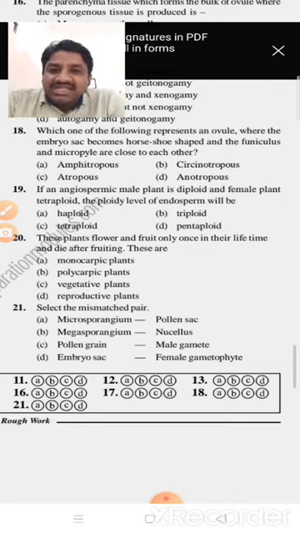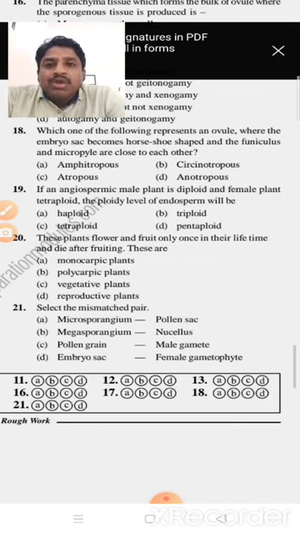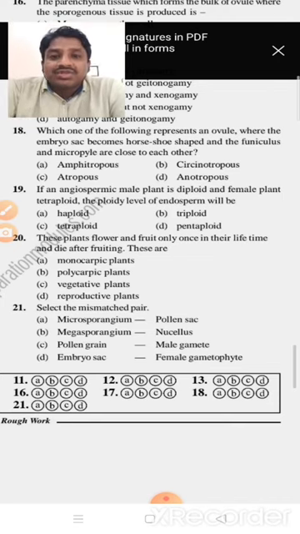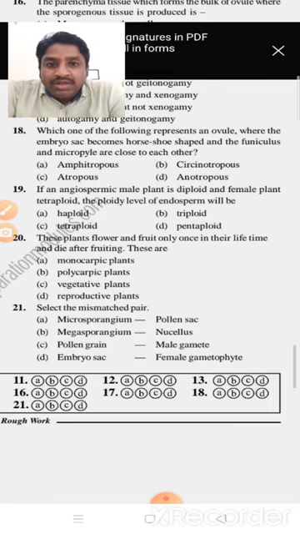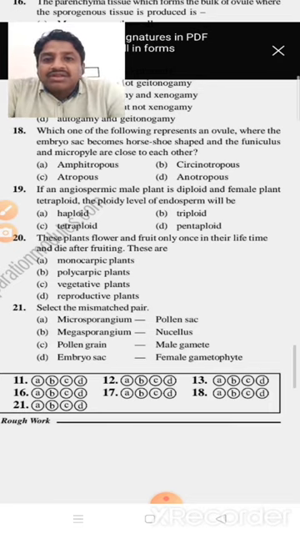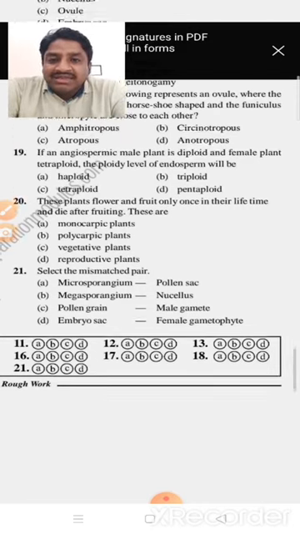Horseshoe shaped means the embryo sac is horseshoe shaped, so directly you can say amphitropous ovule. Atropous means there are no integuments. Anatropous you know this, and a certain circular type is present.